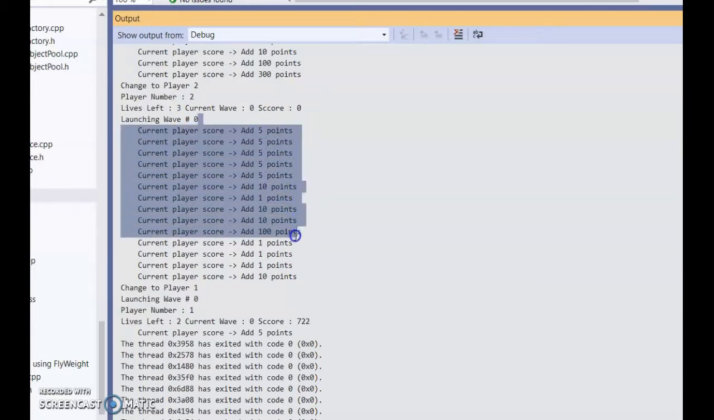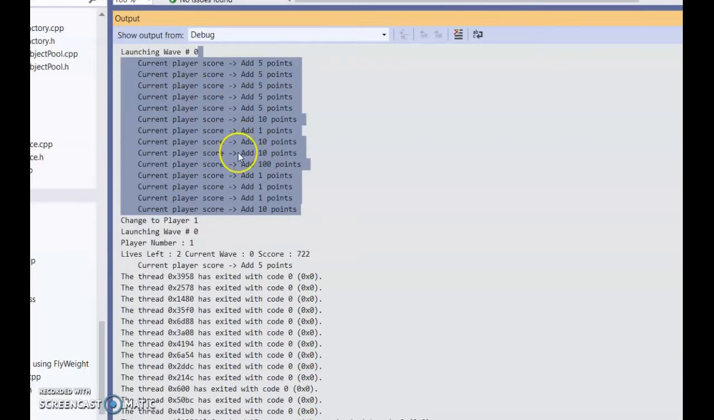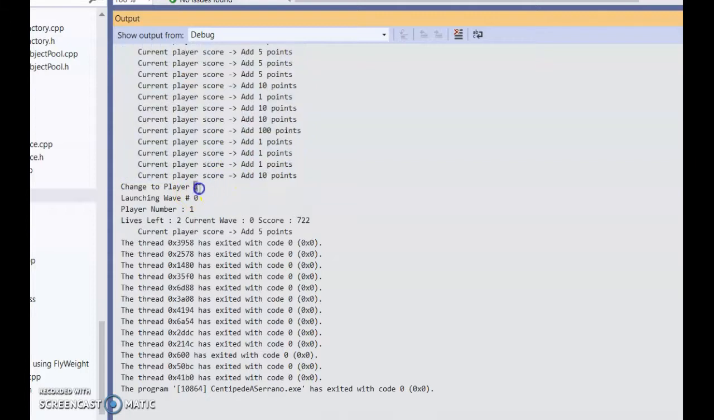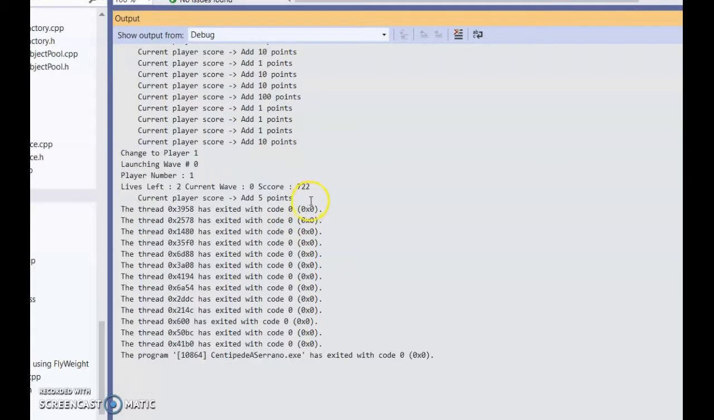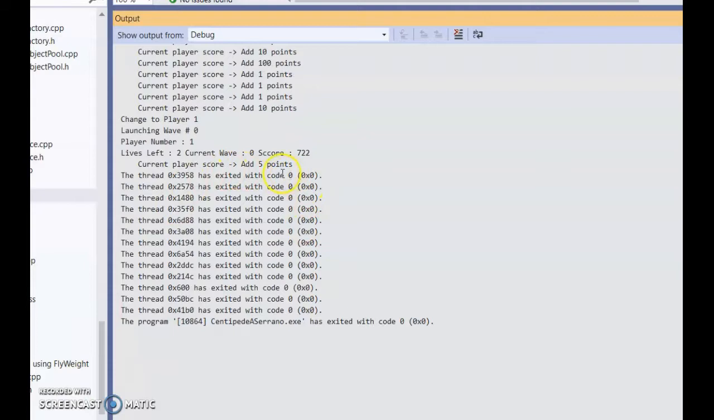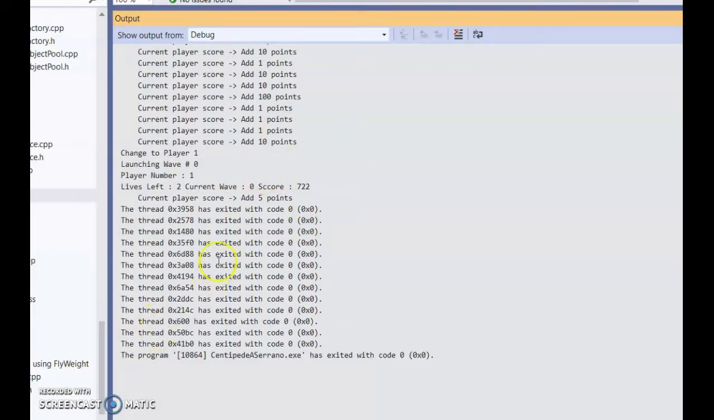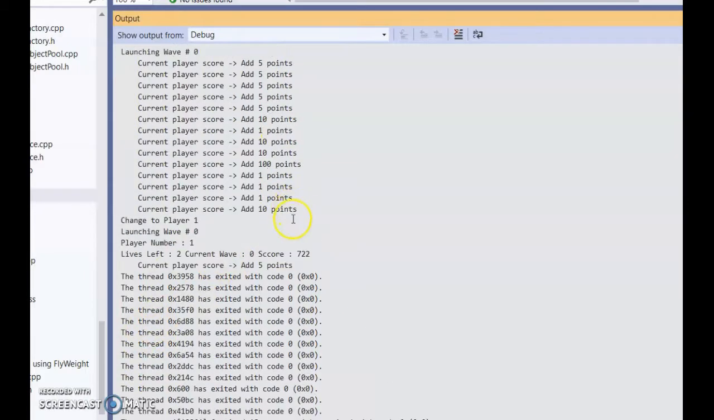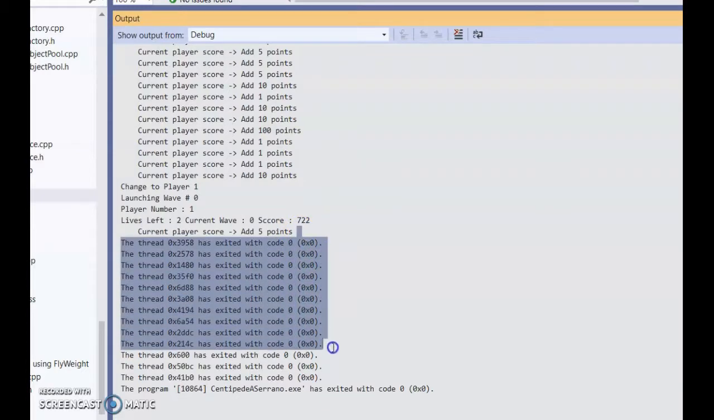And also these are the score commands when I was on player 2, and then I got hit and changed back to player 1, so player 1 now has 2 lives left. The current wave is still 0, and its score is 722. And that's where I stopped the game. I didn't hit escape, so it didn't output the memory, but I don't have memory leaks.